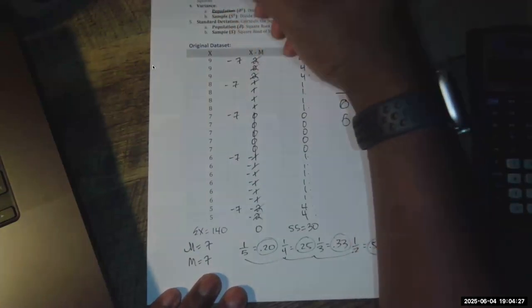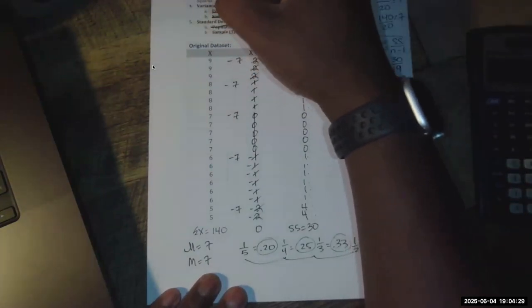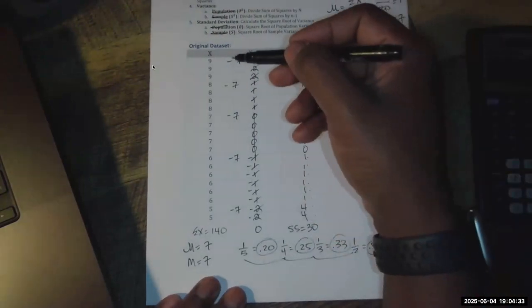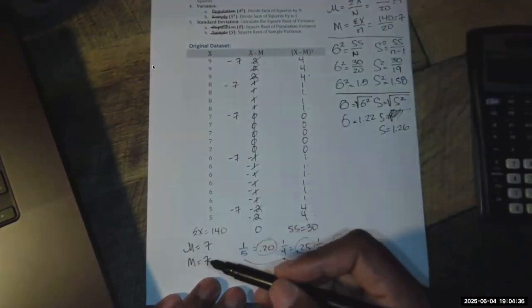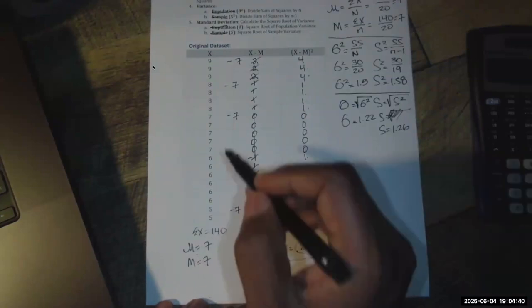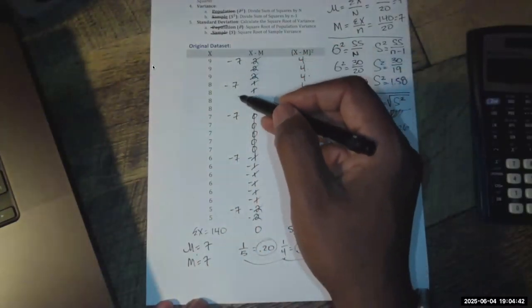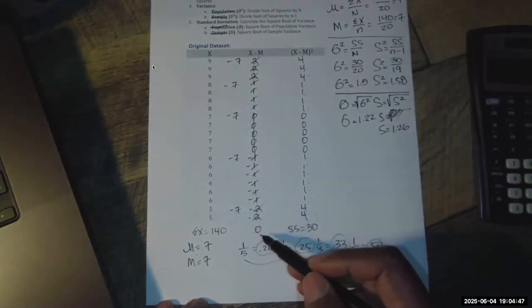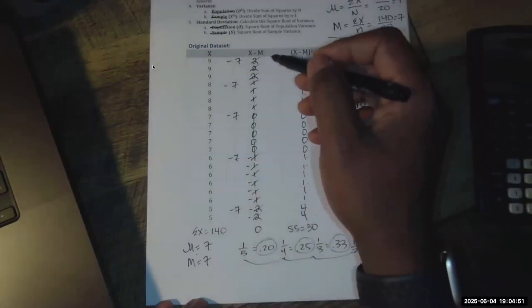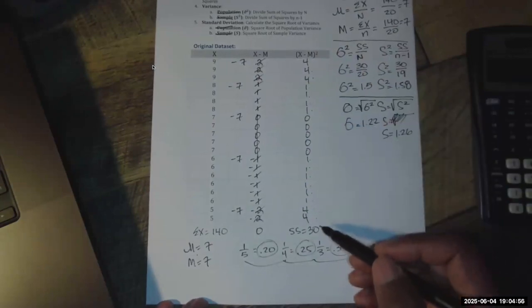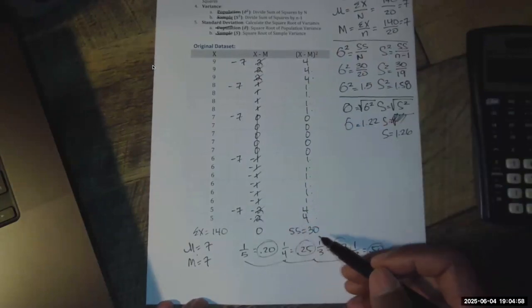And see, those are the steps to go from the data set to the population standard deviation, and we did the sample standard deviation. We did all the steps, and we went from the data set, the sum of the data set, we got the mean or the average. We subtracted the average from each value of X for the absolute deviations. We added them up, made sure that they were 0, that way we could proceed. We squared every absolute deviation and added them all up. That gave us the sum of squares.